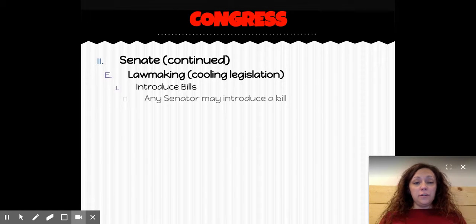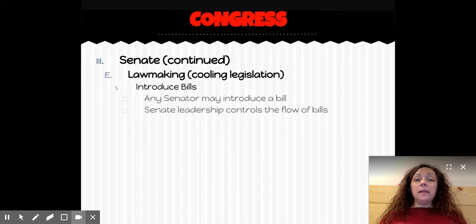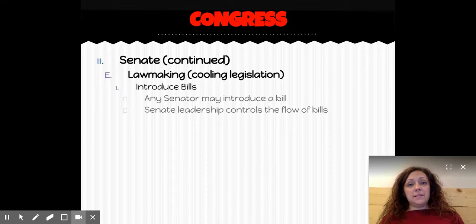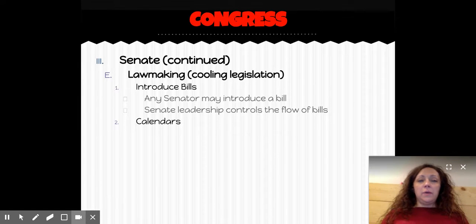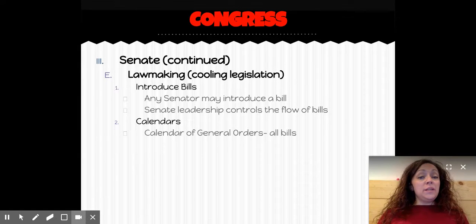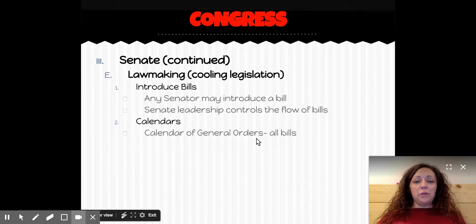Any senator can introduce a bill. There is no hopper in the Senate. The Senate leadership, of course, is going to control the flow of bills. So if you are a member of the majority party in the Senate, you're probably going to get your bills pushed through a little easier than if you were in the minority party. In the Senate, there are only 2 calendars. We have the calendar of general orders, which is where every bill that the Senate hears is placed.